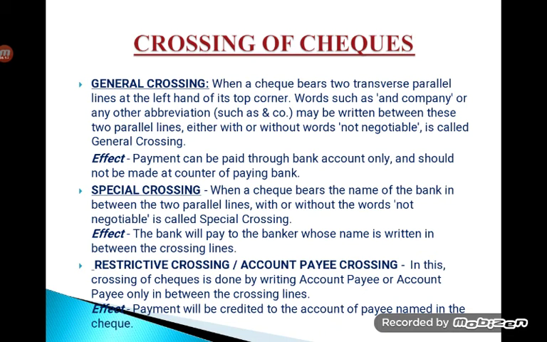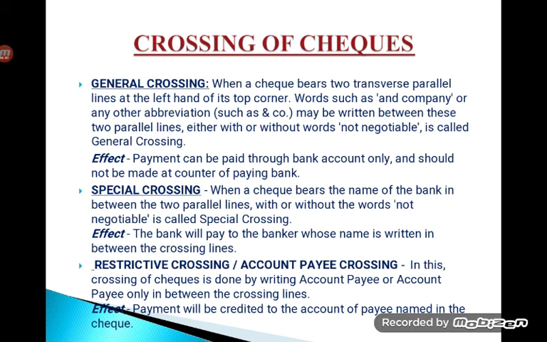Then third one, we have account payee crossing. It is also called restrictive crossing. In this crossing, the check is crossed by writing account payee. I think it is more popular and more commonly used. You would have seen "account payee" written in the two transverse lines, account payee or account payee only, in between two crossing lines.